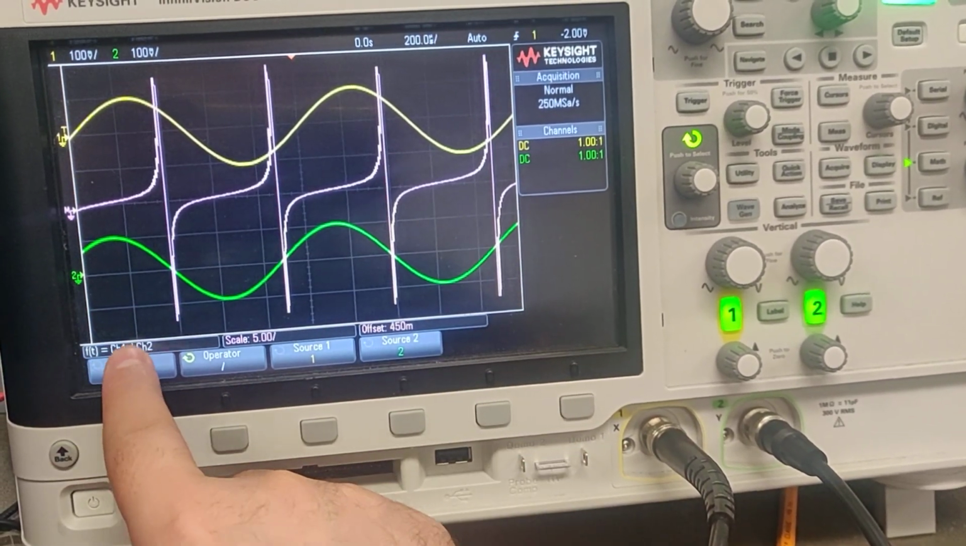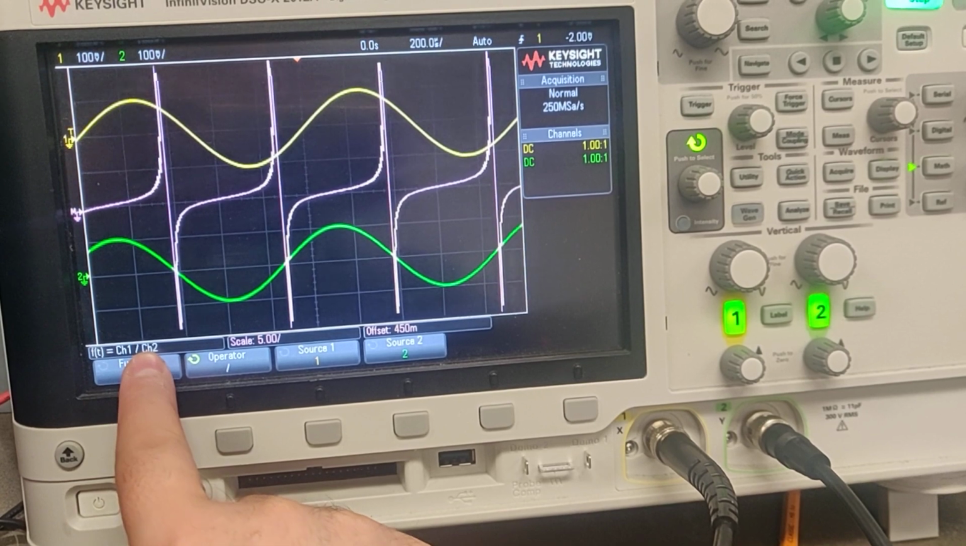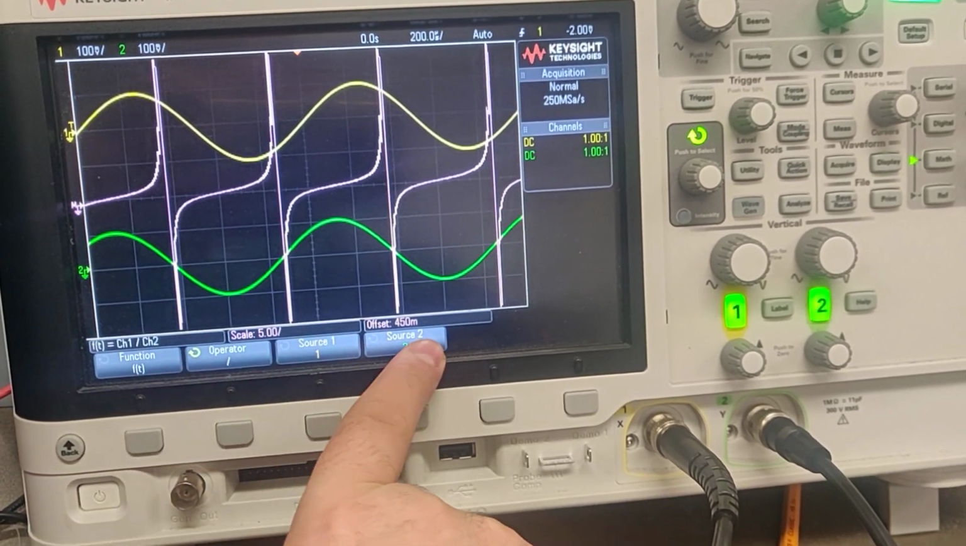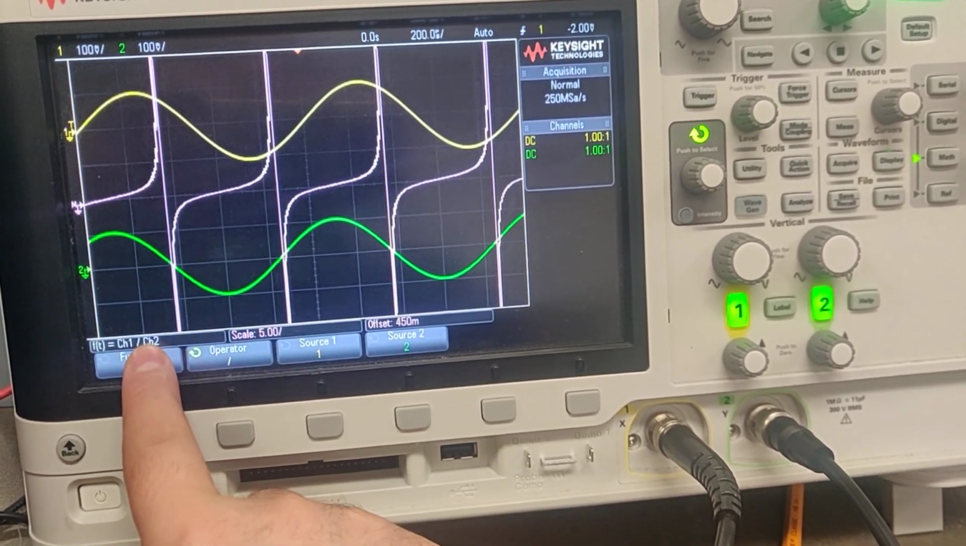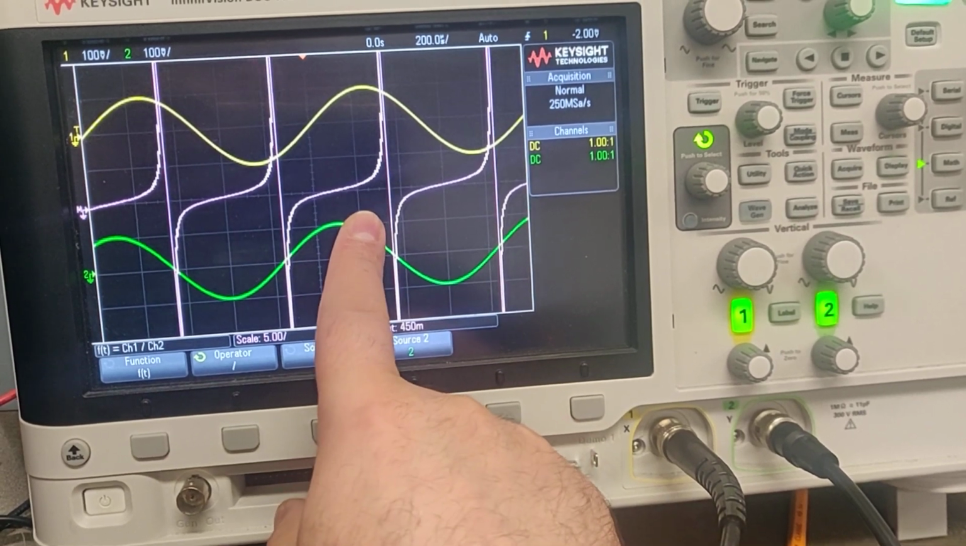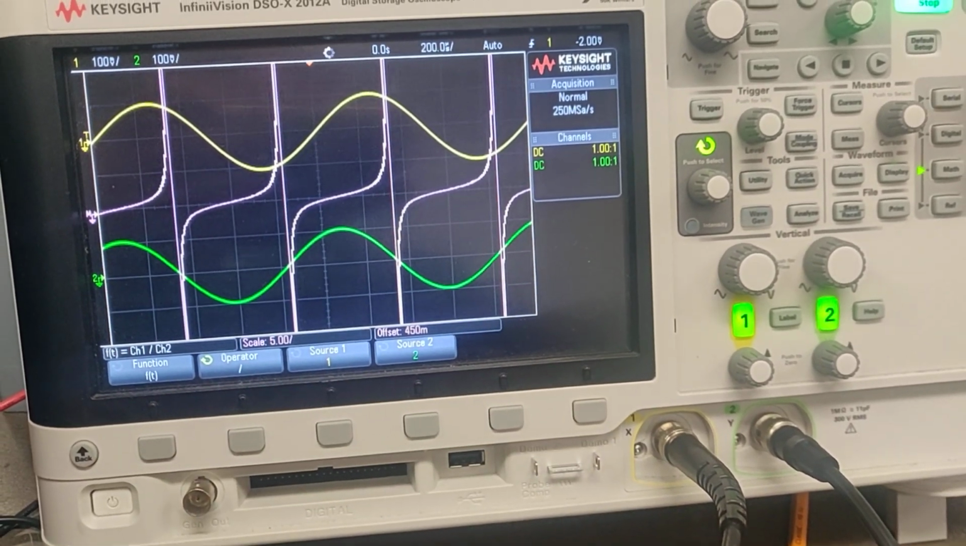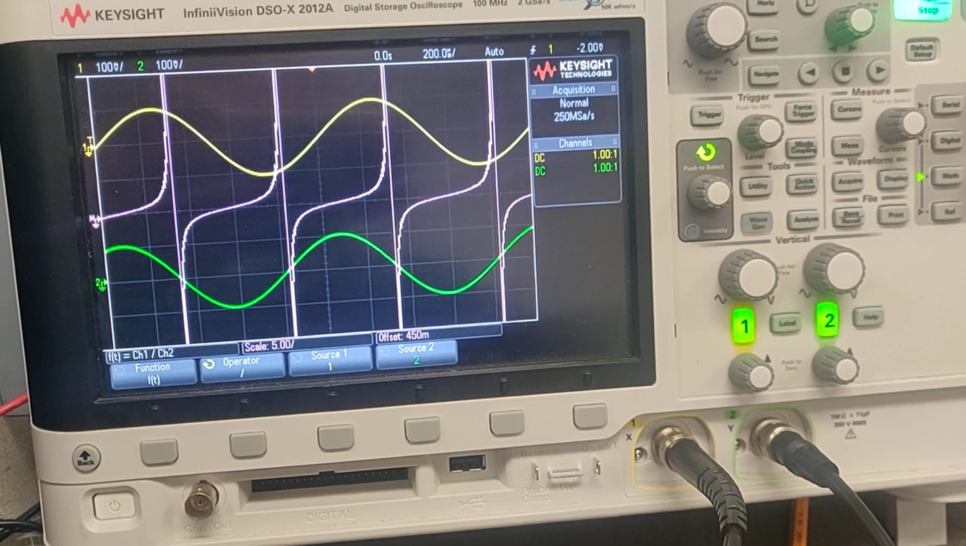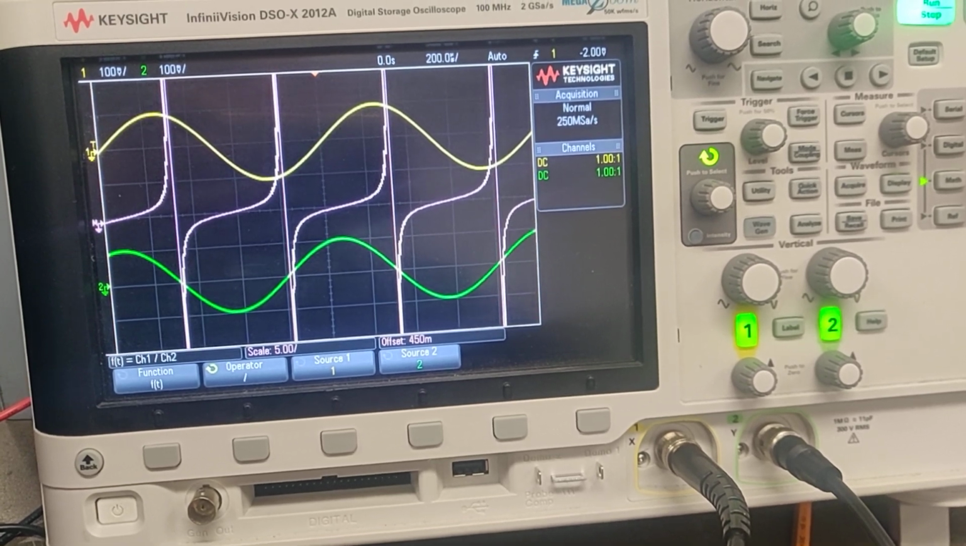So source 1 divided by source 2, this is the function. Source 1 divided by source 2, channel 1 divided by channel 2, you get this. So it means two signals. We divided them, and then that's the result.